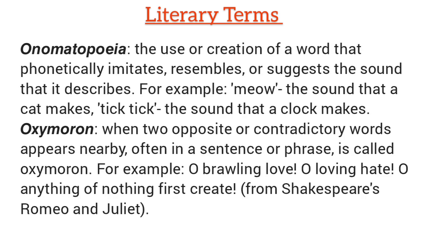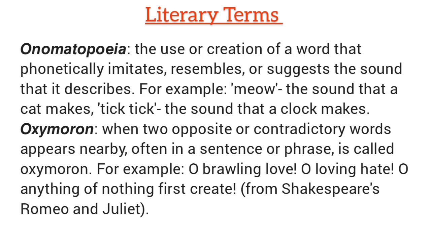What is onomatopoeia? Onomatopoeia is the use or creation of a word that phonetically imitates, resembles, or suggests the sound that it describes. किसी चीज या कोई जीव या जानवर के साउंड को वर्ड में कन्वर्ट किया जाता है तो उसे onomatopoeia कहते हैं. For example, the word tick-tick is an onomatopoeia, the sound that a clock makes.